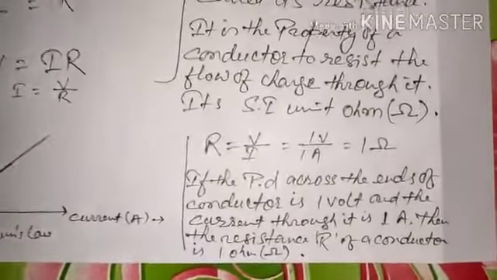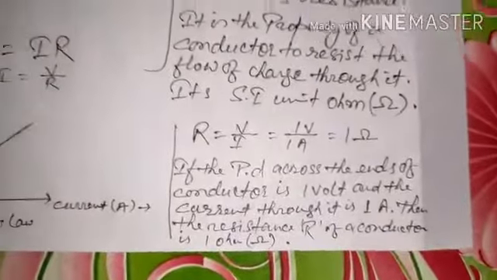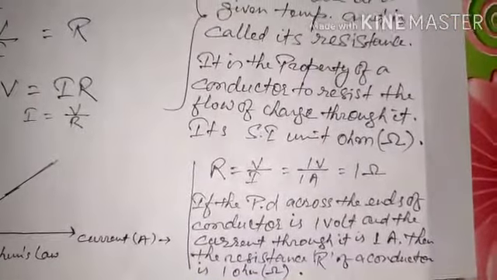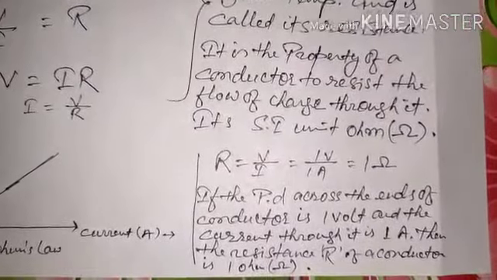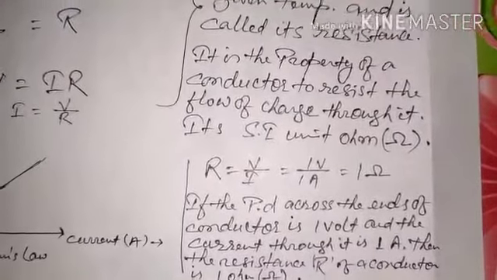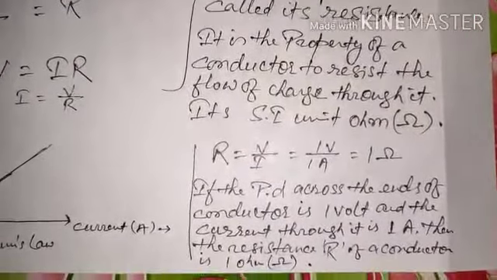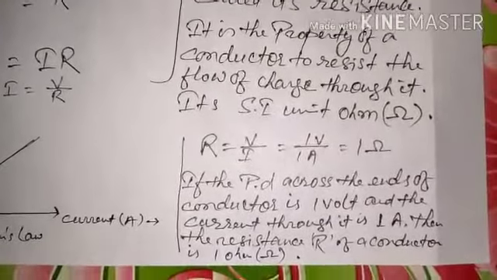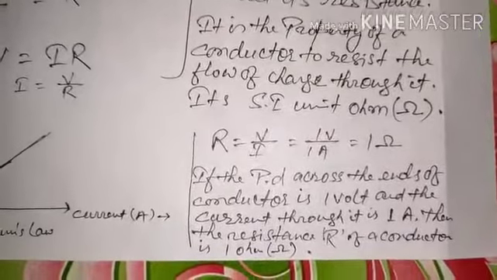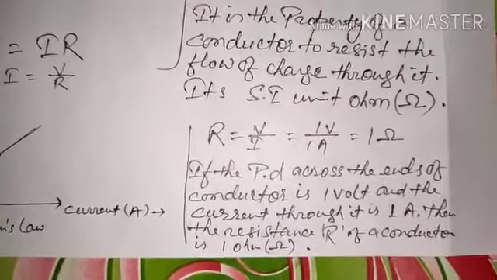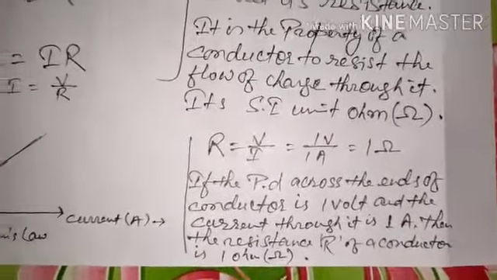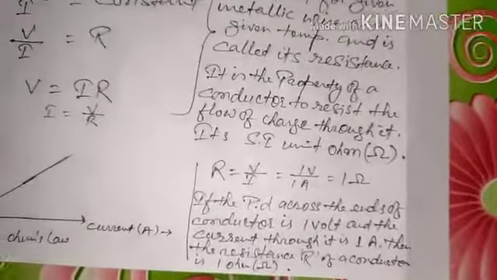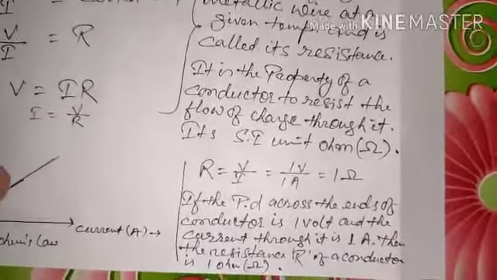Now some more things I have written about the resistance. Its unit is ohm. I had taken the formula V by I, where 1 volt by 1 ampere is equal to 1 ohm. If the potential difference across the ends of the conductor is 1 volt and the current through it is 1 ampere, then the resistance R of the conductor is 1 ohm. So it is very easy to understand 1 ohm. 1 volt by 1 ampere gives you 1 ohm.